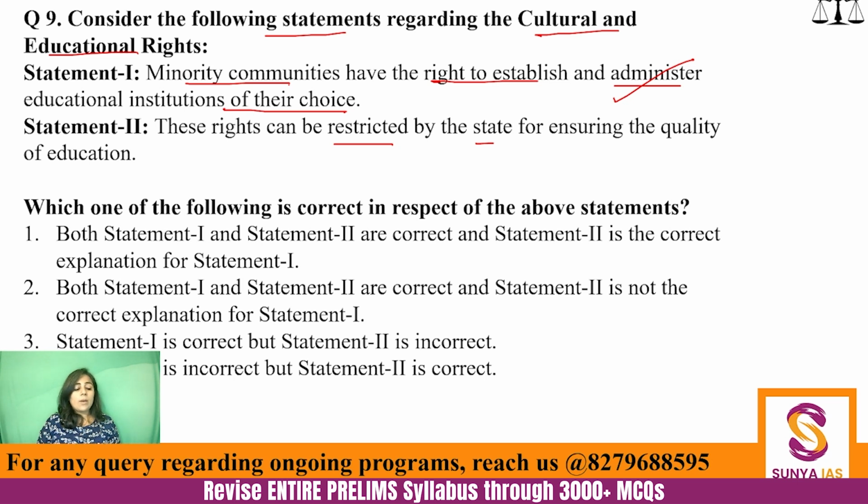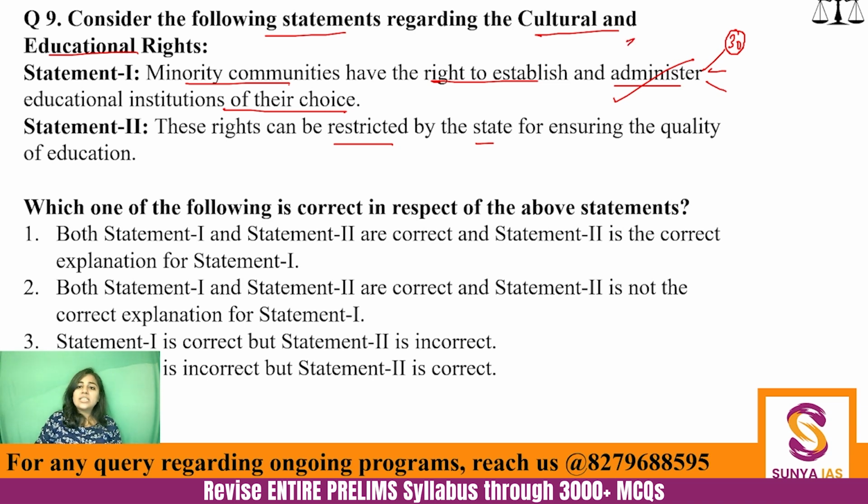Even without knowing about the right to freedom of speech and expression, the right to religious freedom and your cultural and educational rights, it is actually applicable under 3 rights. One is your Article 30. Article 30 specifically uses these words: that minority communities have the right to establish and administer educational institutions of their choice.